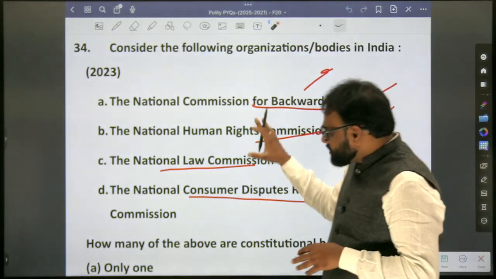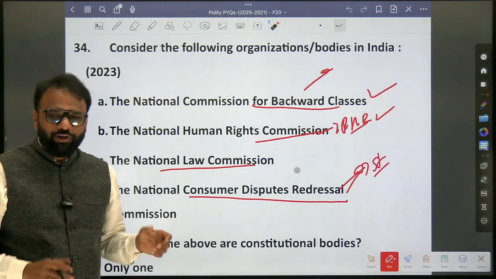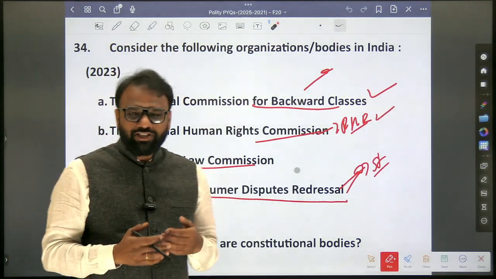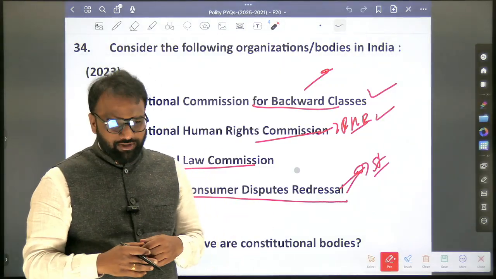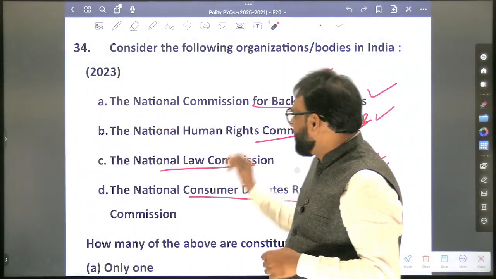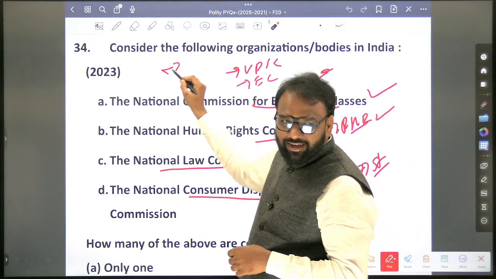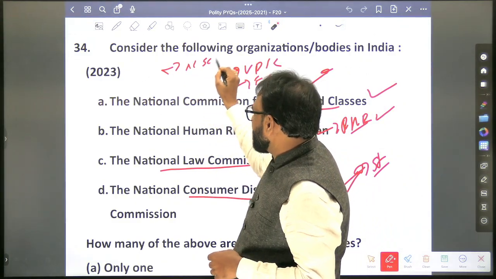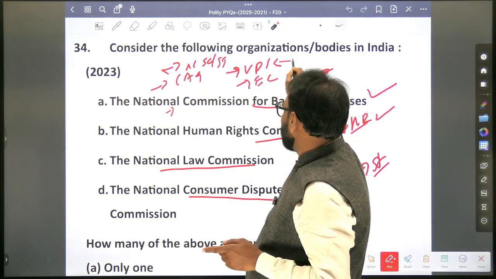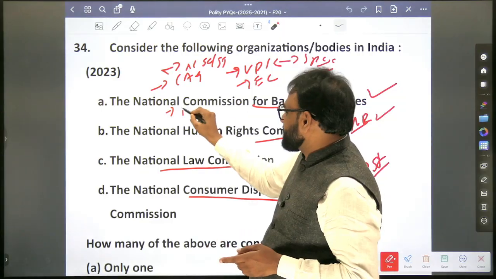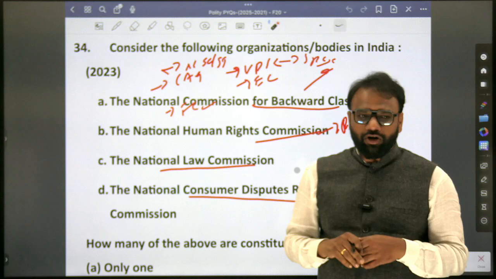Okay. So now, based on this question paper, what you will do? You will list all the constitutional bodies here. Will you be able to recall a few of the constitutional bodies? Now, don't say President, Prime Minister, Council of Ministers. Apart from them, which are the other important constitutional bodies? Okay. UPSC. Next. Election Commission. Next. National Commission for Scheduled Caste and Scheduled Tribe. Next. CAG. UPSC, SPSC. Finance Commission. Good. Next. CAG, Comptroller and Auditor General.